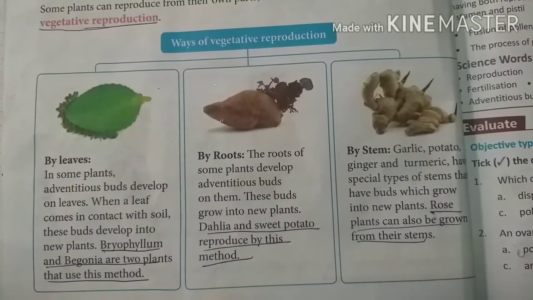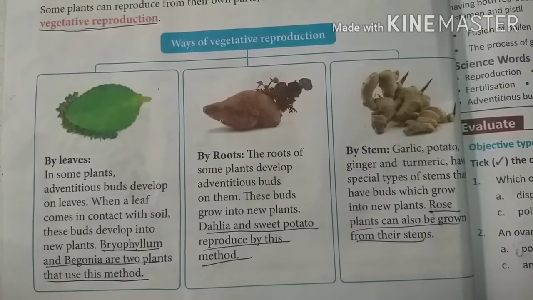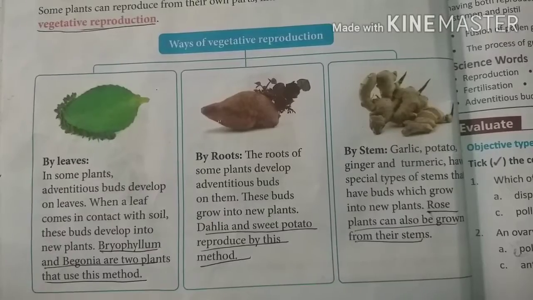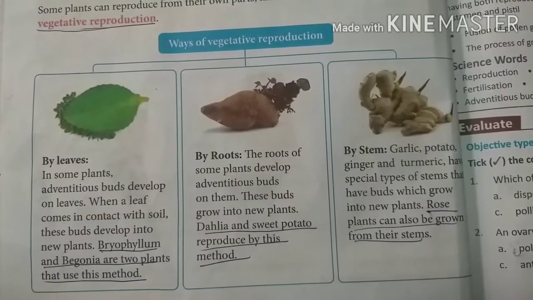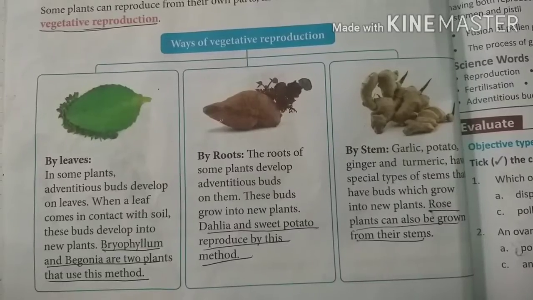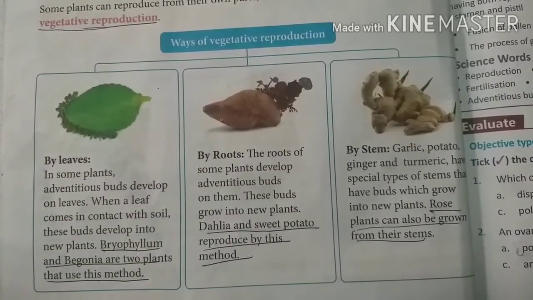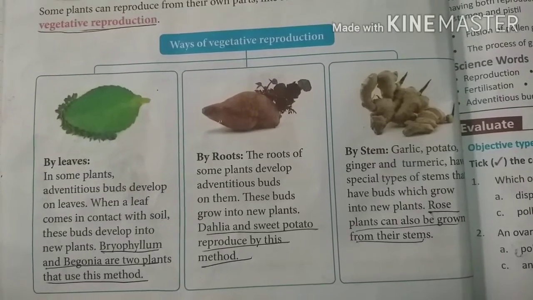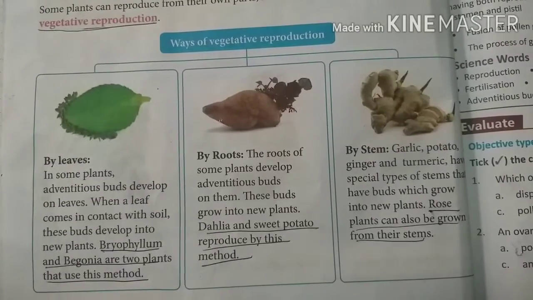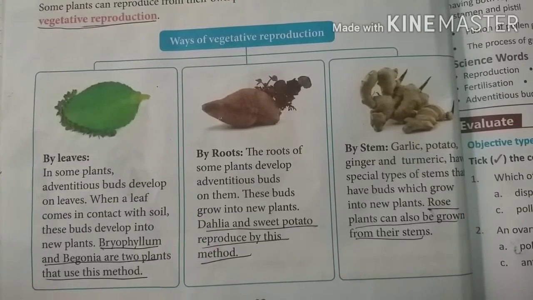In some plants, adventitious buds develop on leaves. So which is the part? The leaves. Leaves are the part where adventitious buds grow. When a leaf comes in contact with soil, these buds develop into new plants.